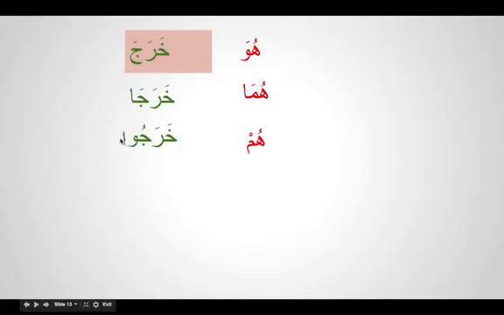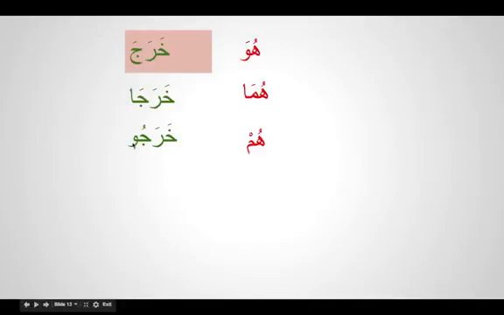When you write kharaju, a verb ending with waw, past tense, you will write an alif. You will know later inshallah why it is written, but at the moment just remember it's a spelling rule. You have to put an alif, but that has got nothing to do with the verb. Our verb is only this much, and that is just a spelling rule. So waw represents that all those men left.